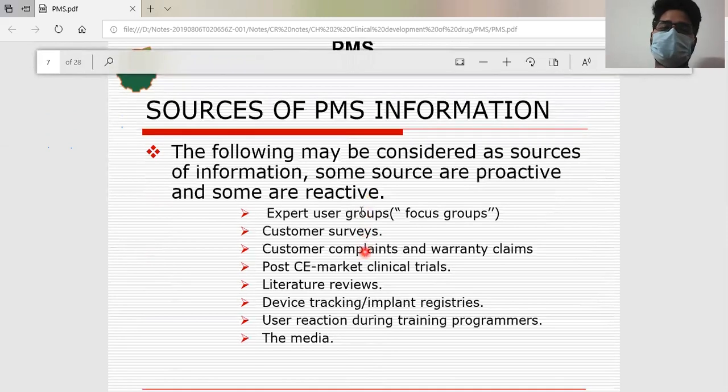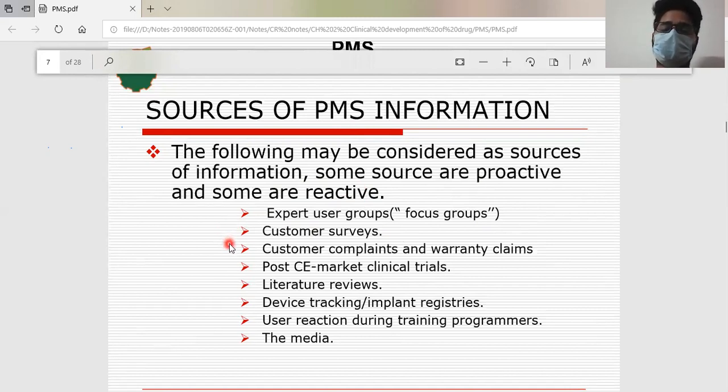Sources of PMS: from where will we get the data for post-marketing surveillance? Once the drug is in the market, people will be using it, but how do we collect the data from them? The following may be considered as sources, from proactive and some reactive approaches: expert user groups, and customer surveys, like once the drug has been given by the doctor to the patient, the doctor or the pharmacist has to get back to the patient and ask.